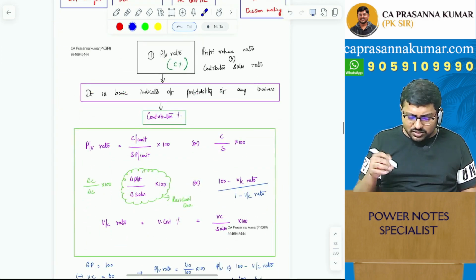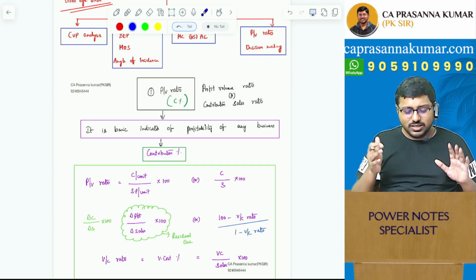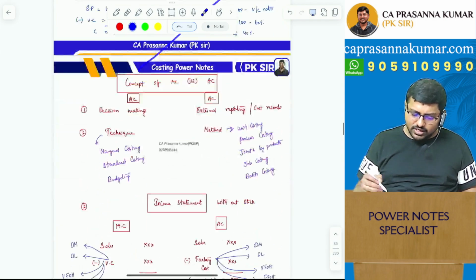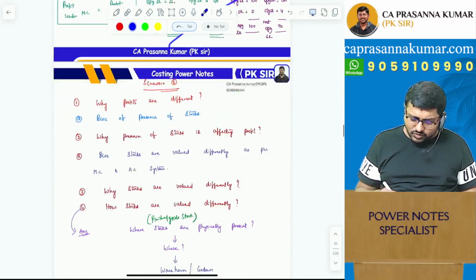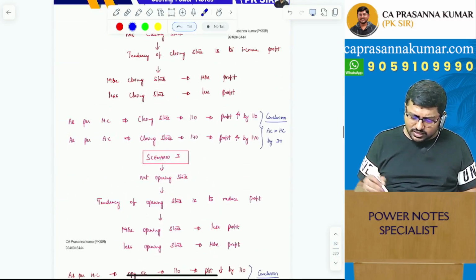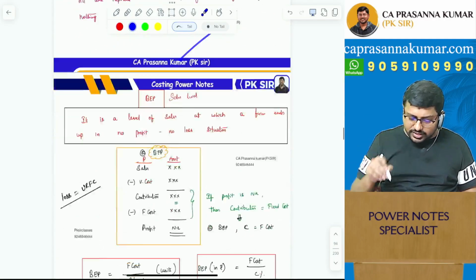In certain chapters, there's a lot of customization because the way it has been explained by your ICAI is not that great. So what I've done, I've totally customized this chapter. Hardly it will come around 10 to 15 pages. You will understand all the concepts just like that. It will be very, very easy, with logic and with depth as well.